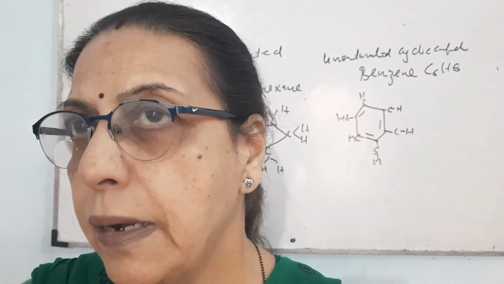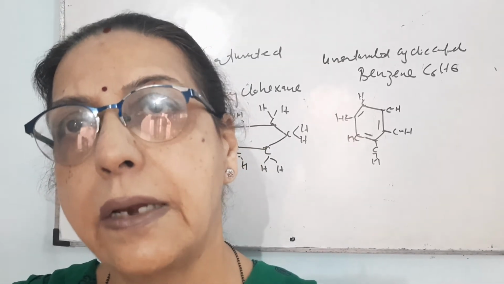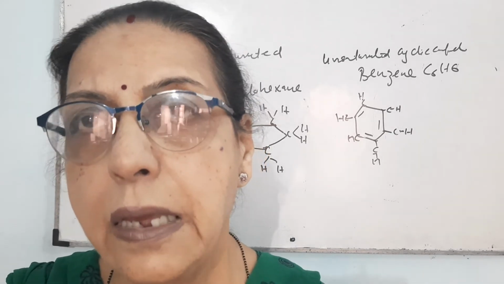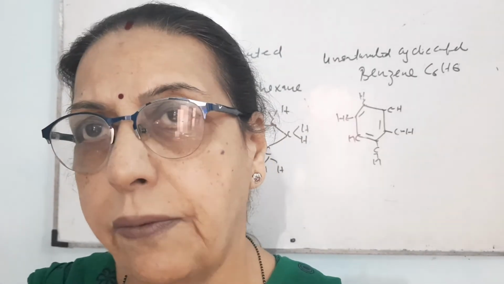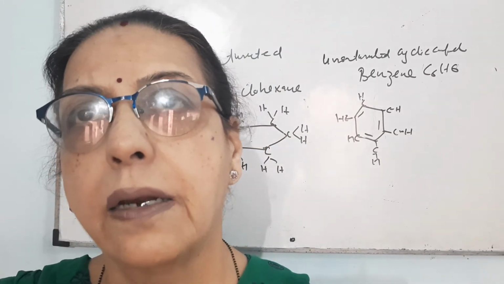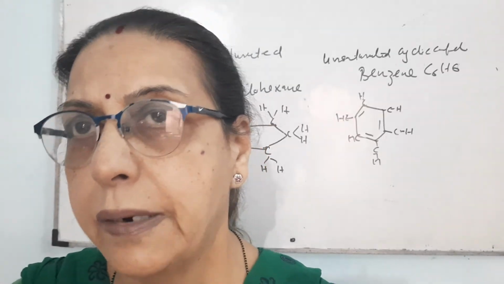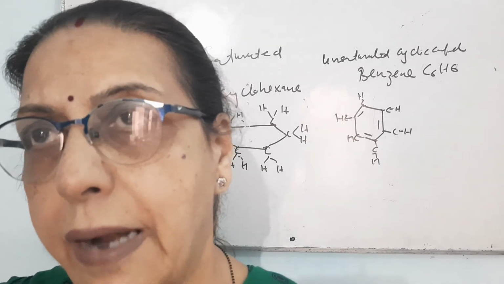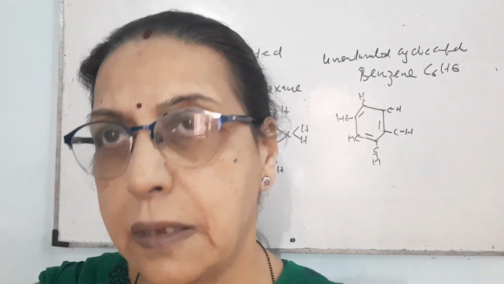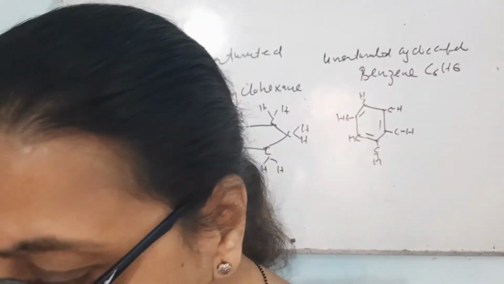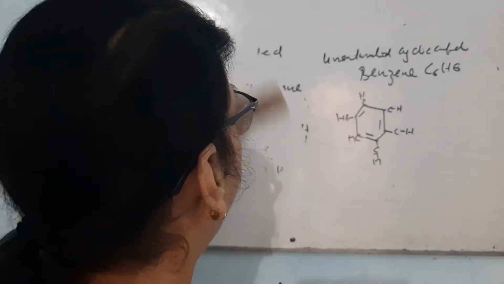Even if there are 100 carbons attached either in a straight chain or in a branching, each carbon will have tetravalency. The valency of carbon will be satisfied. So, there are a large number of groups which can make compounds with carbon, but there are few of them, and I will write the names of those only. The IUPAC name is not included in your syllabus, but I will tell you a few things about those compounds.